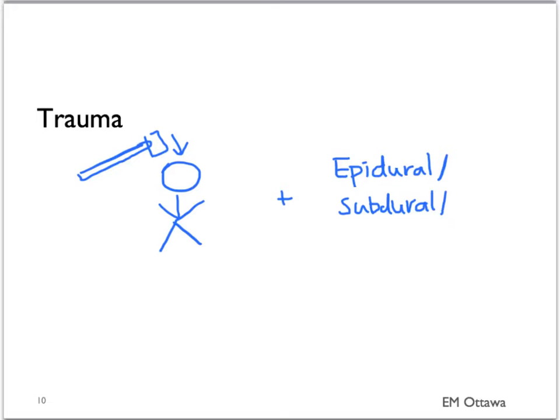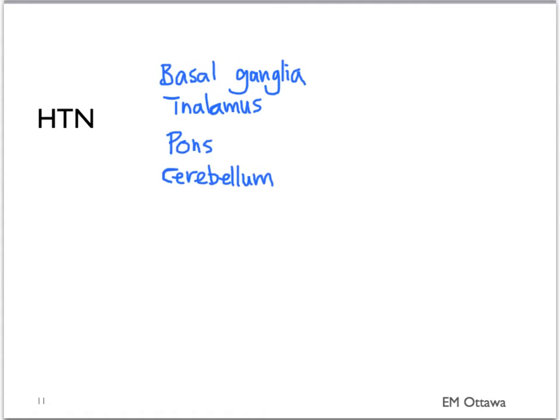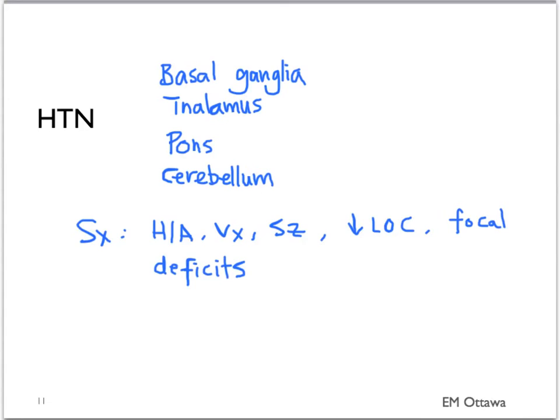For non-traumatic intracerebral bleeds, the main risk factor is hypertension. Common sites for the intracerebral bleed due to hypertension include the basal ganglia and thalamus, pons, and the cerebellum. The patient will present with sudden onset headache, vomiting, seizure, decreased level of consciousness, and focal neurological deficits that correspond to what part of the brain is affected. The risk of intracerebral bleeds also increases with the use of sympathomimetic drugs.